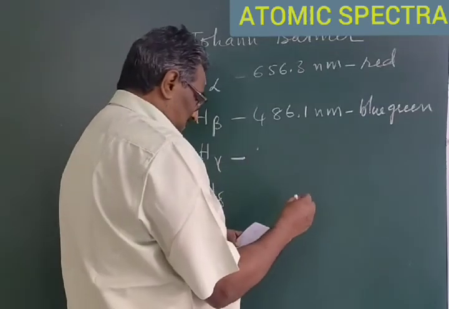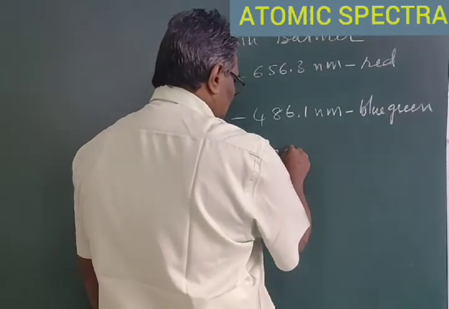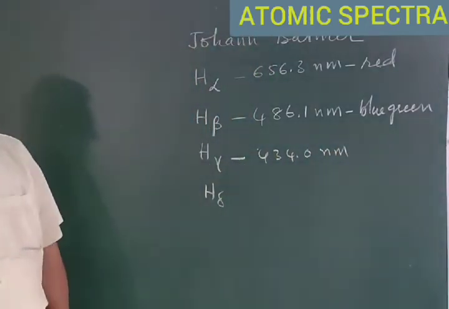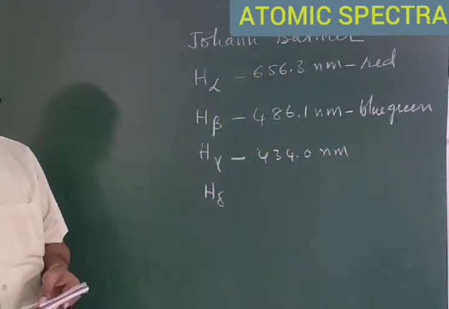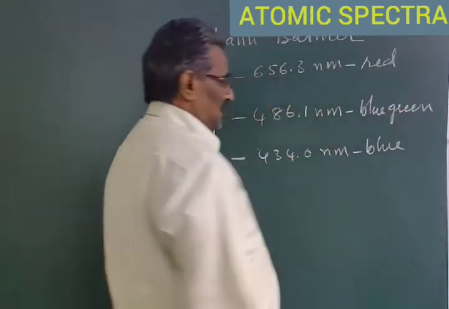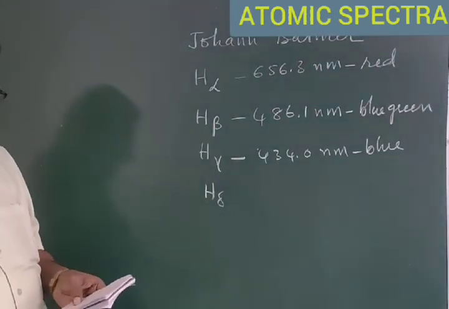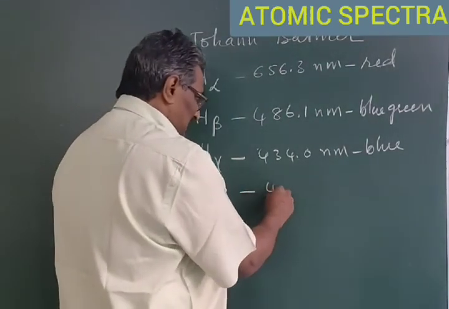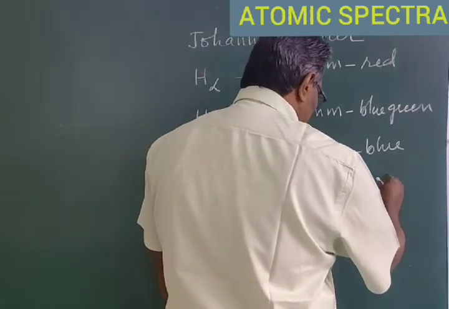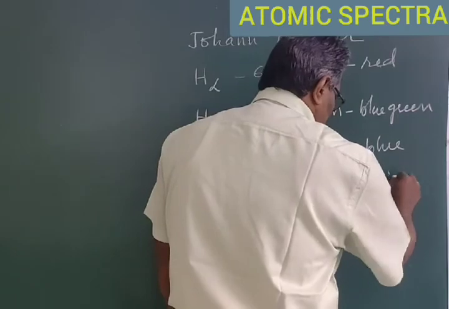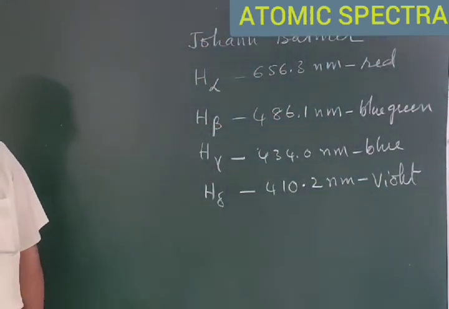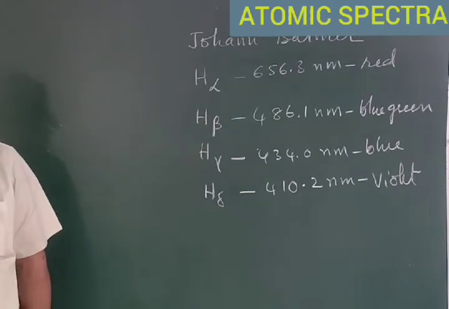H gamma is observed at 434.0 nanometers, that is 4340 angstrom units, in blue color. And another line, H delta, is observed at 410.2 nanometers in violet color. These four lines are observed by Balmer.